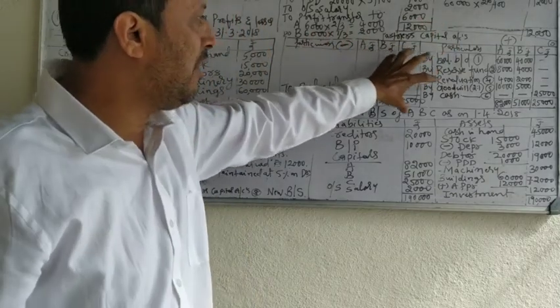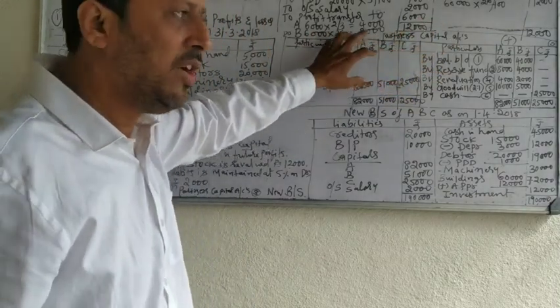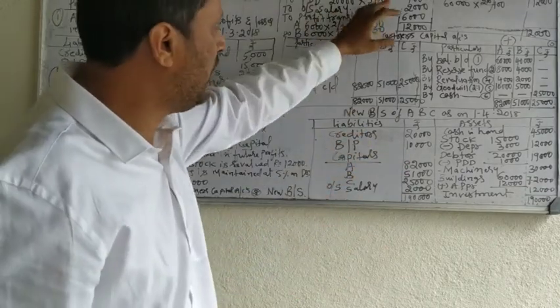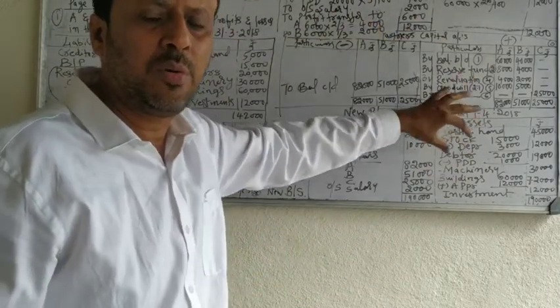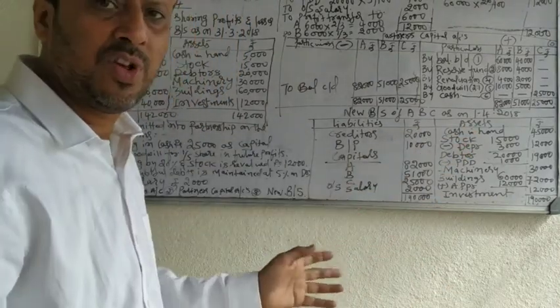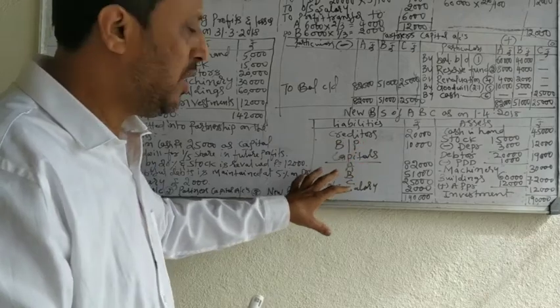And keep in mind in the revaluation account you have to record 6 entries. And in the balance sheet you have to change the values. If there is a loss in assets, minus it. If there is an income to asset, then add it. And the cash balance will change, capital balance will change. So changes will be recorded in the balance sheet.